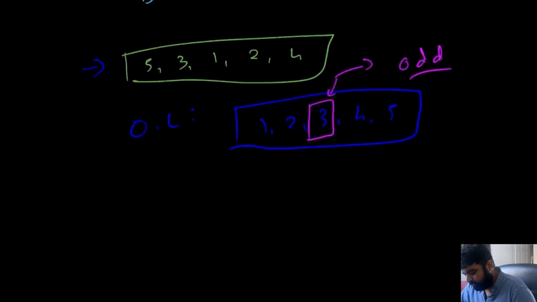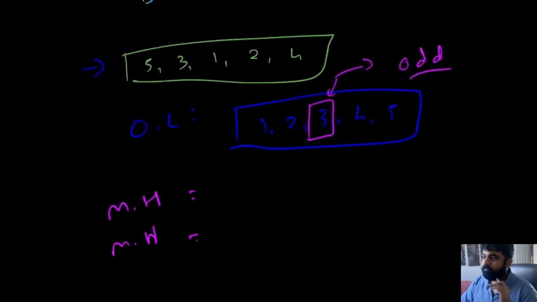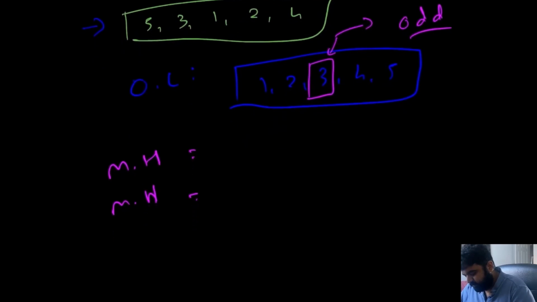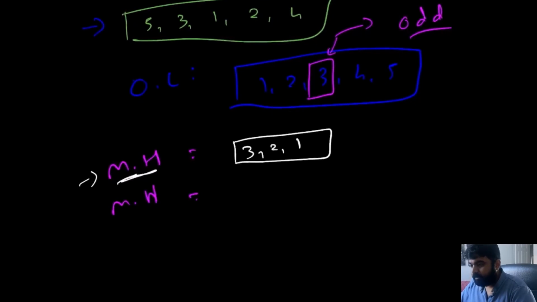Now let's see how my approach would work. First, let me quickly create a max heap and a min heap. I'm first giving you the end result, how they are going to look, and then we will go step by step on how to implement that. The end result is that this max heap is going to have all the values that are greater than the very first element inside the max heap. So max heap is going to look something like this: 3, 2 and 1. Actually it's going to be 1 2 3, but I'm giving you a more general idea so that visually it is more interesting, that the very first element is the element that we are looking for.